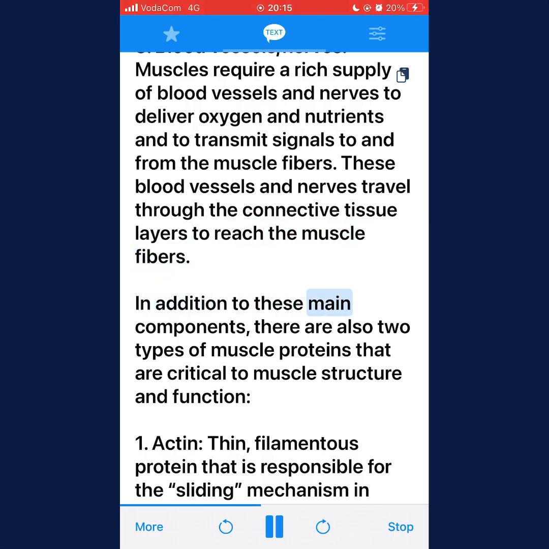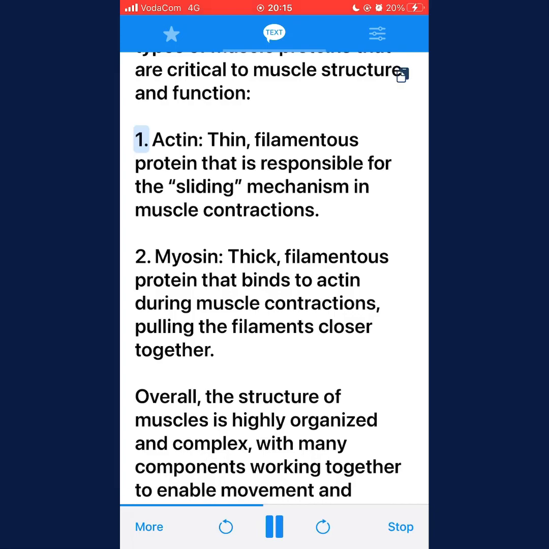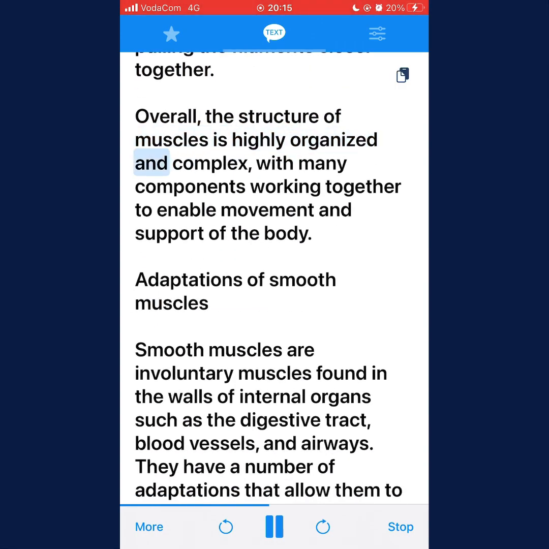In addition to these main components, there are also 2 types of muscle proteins that are critical to muscle structure and function. 1. Actin, a thin, filamentous protein that is responsible for the sliding mechanism in muscle contractions. 2. Myosin, a thick, filamentous protein that binds to actin during muscle contractions, pulling the filaments closer together. Overall, the structure of muscles is highly organized and complex, with many components working together to enable movement and support of the body. Adaptations of smooth muscles.